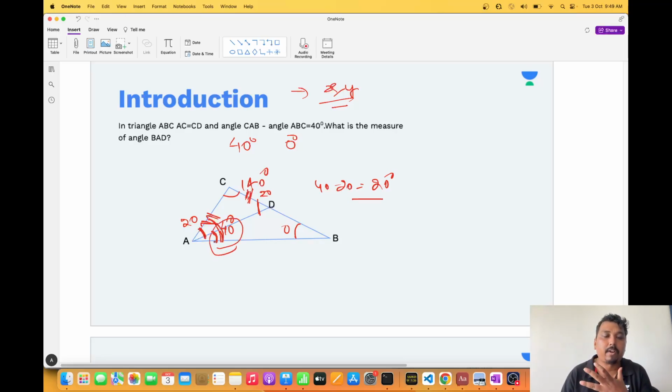I can say I solved it in a very fast manner. If I am not explaining to somebody, I can do it in 20 to 30 seconds. And it looks like a difficult question to most of the students. Now, you will ask, sir, only 40 and 0? Can't I suppose something else? Guys, you can suppose anything you want.